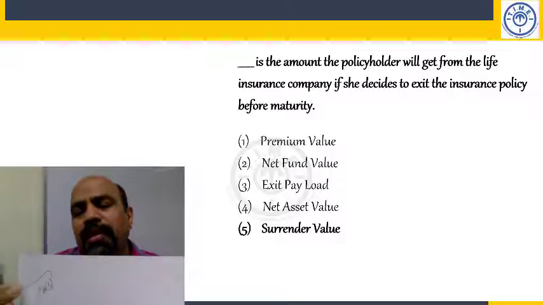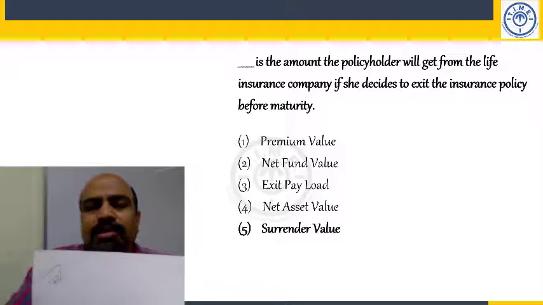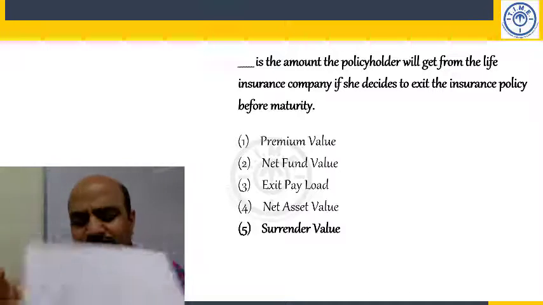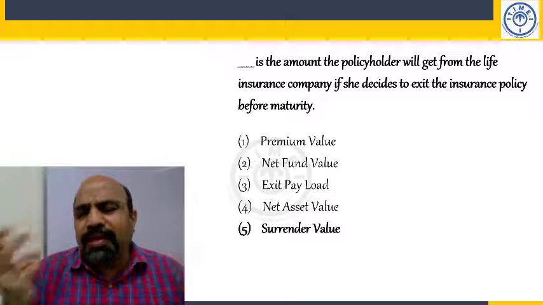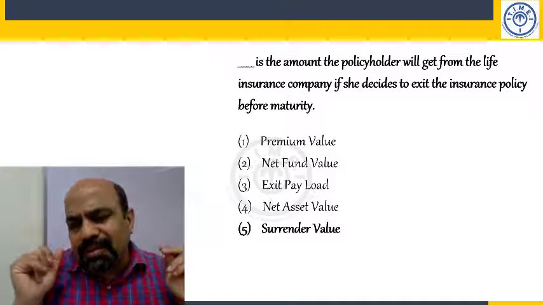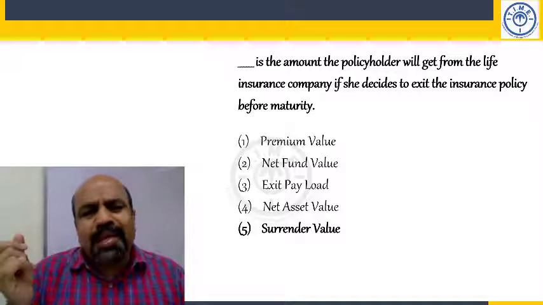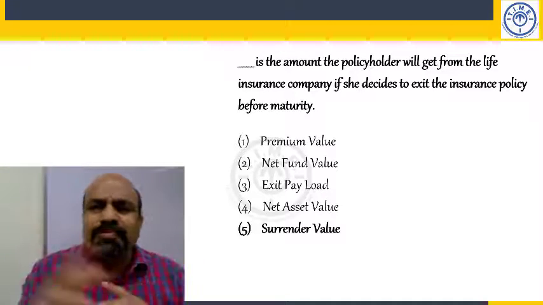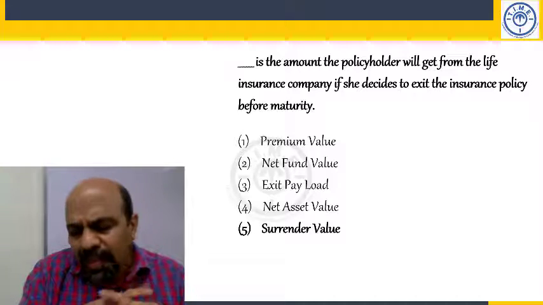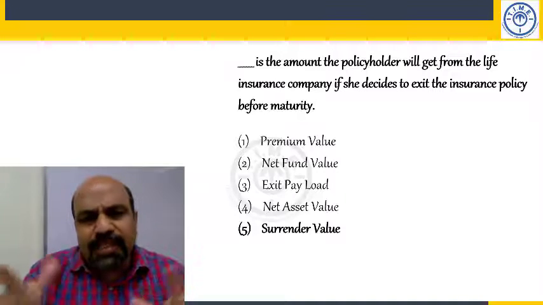The process is called surrender. So I go there, and he says, "Why do you do this? Keep it, it will be useful." I say, "No, Ajay ji, I don't have the money, the policy is very expensive, I don't want to continue this, I would rather take a policy from that other company." Okay, so I sign the document.